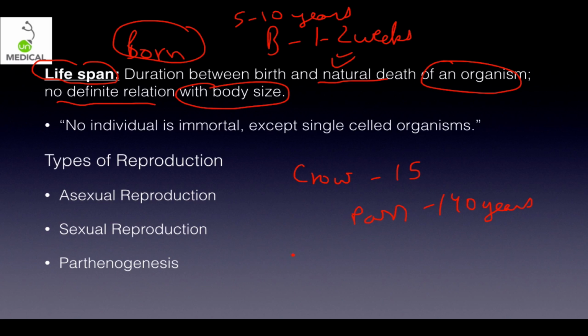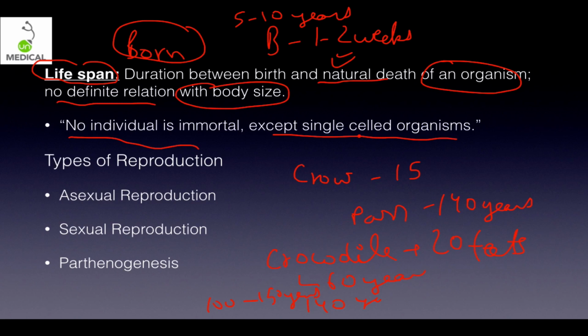Now, although crocodile is far larger than tortoise, crocodile can be up to 20 feet, especially the saltwater crocodile, but they can only live up to 60 years, while tortoise can go up to 140 years. The average lifespan varies from 100 to 150 years. Similarly, lifespan keeps on varying of individuals, it depends. So the key feature here is no individual is immortal except single celled organism.